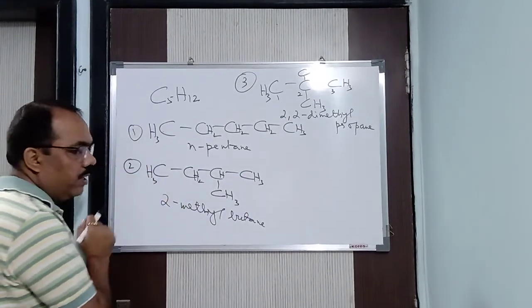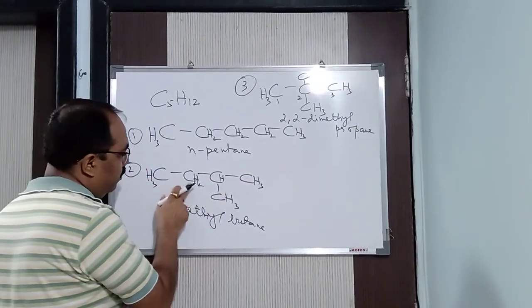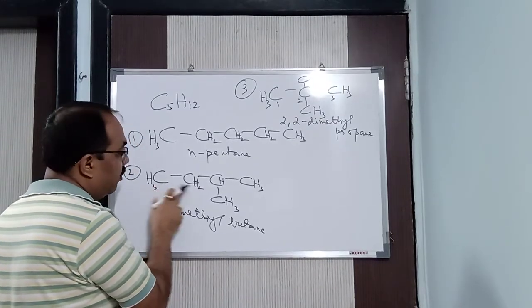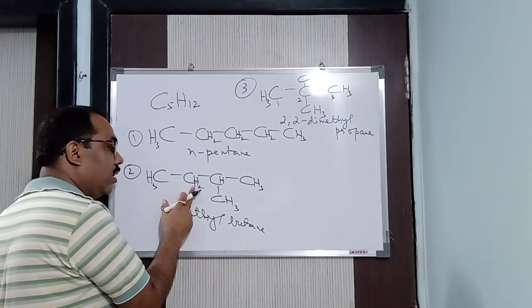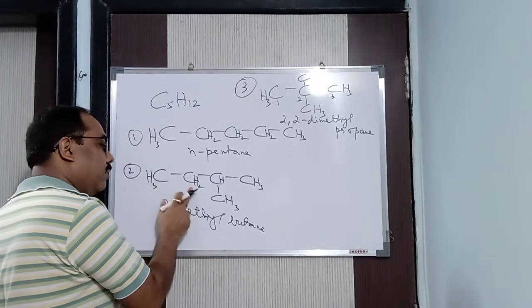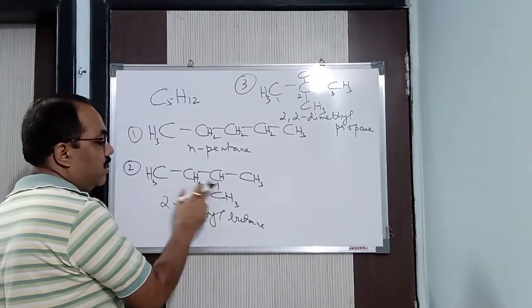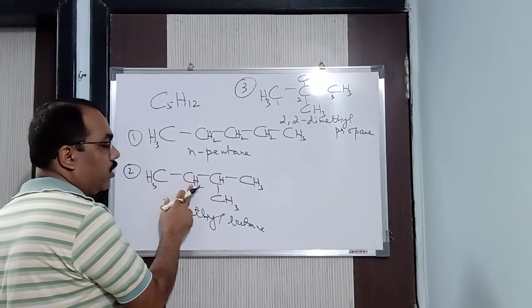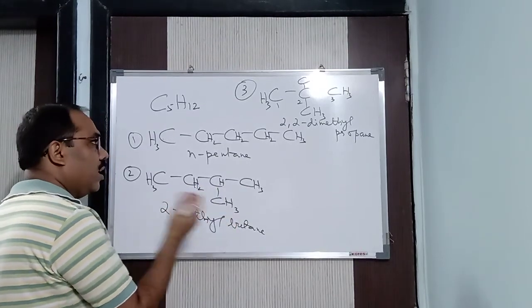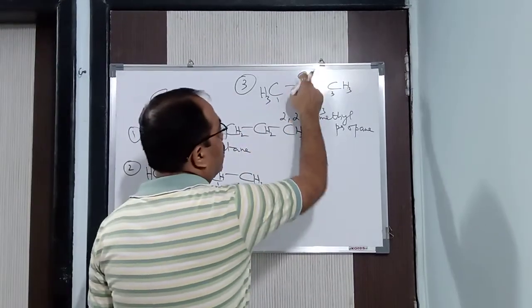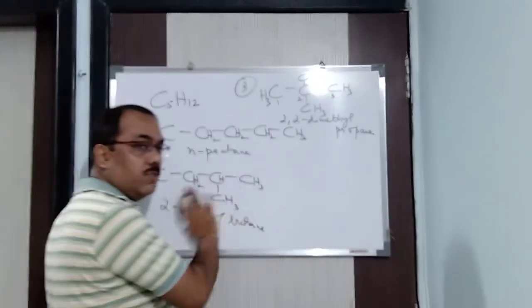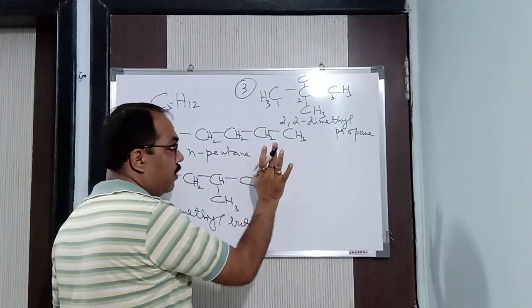Now you will ask, in the 4 carbon chain, can we have any more? Yes sir, we can. We will put the methyl here, right? Then the counting will be from this side. Same thing, it will be 2-methyl. If you put this CH3 here, we will be counting from here. Same 2-methyl butane. And here 1, 2, 3 you can see. Now the 4 carbon atom chains are over. We can't have any more.